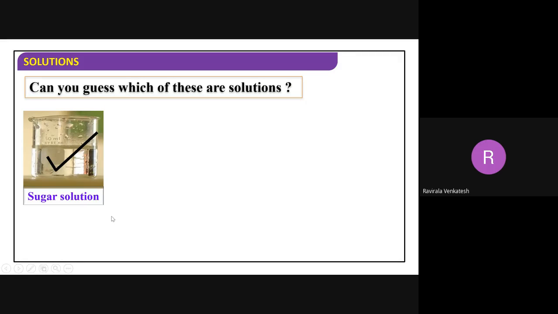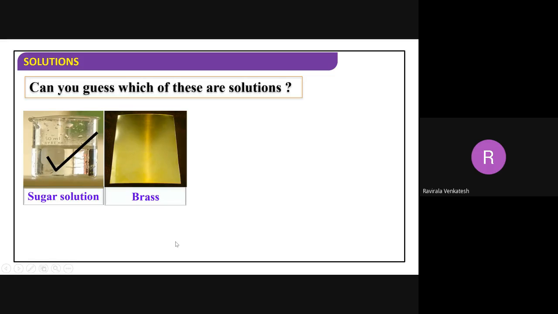Sugar is a solution, isn't it? What about the brass? Is brass called a solution or not? Tell me. Yes, sir. Brass is a solution. It is an alloy, a mixture of copper and zinc. Copper plus zinc is a solution. A mixture of elements also comes under solution. Sugar and water also come under solutions here. Brass also is a solution. Now what about this one?